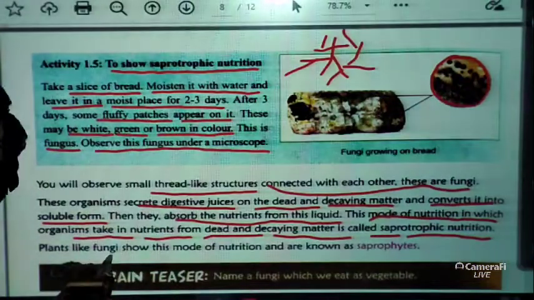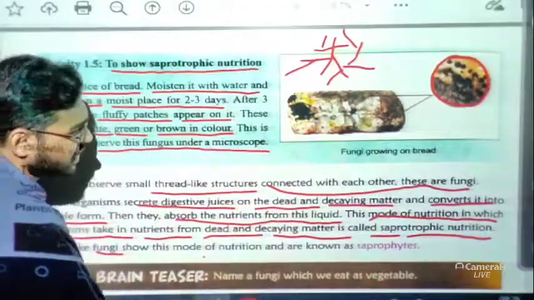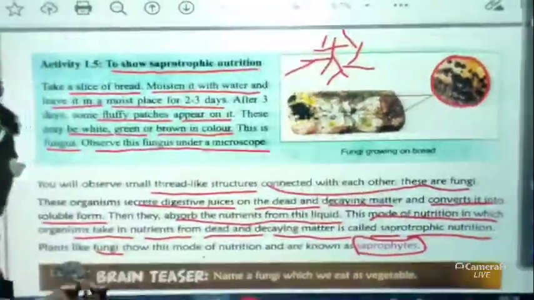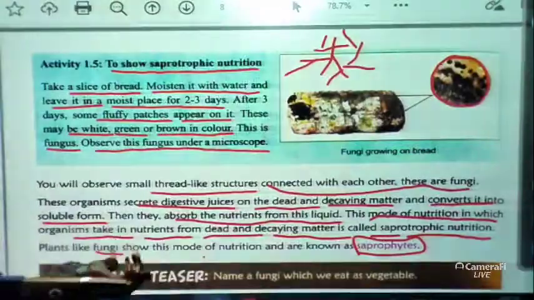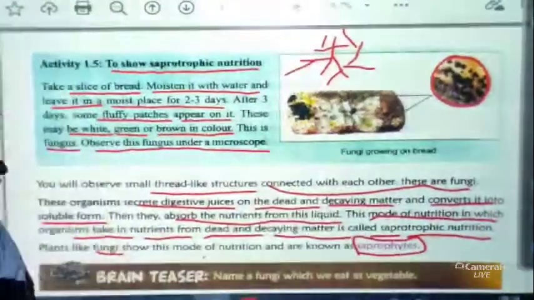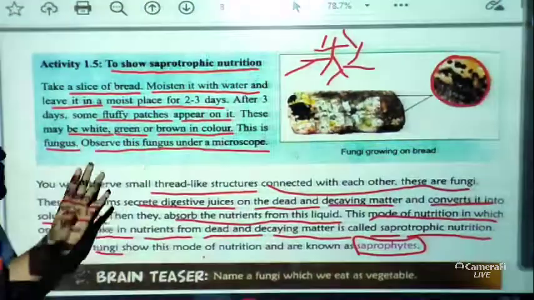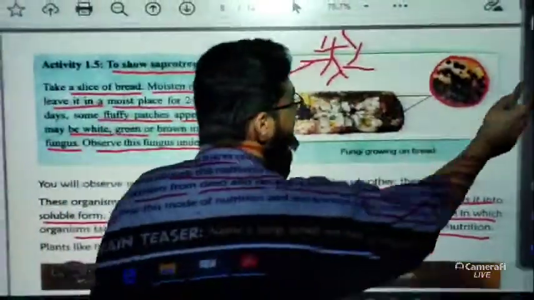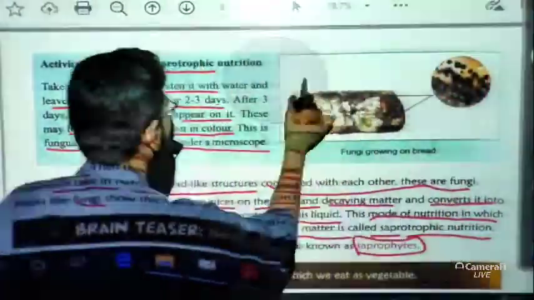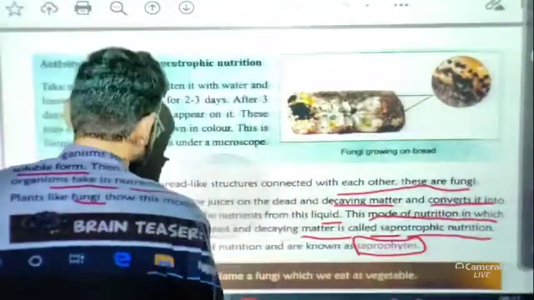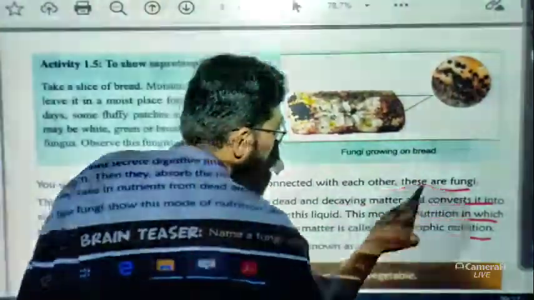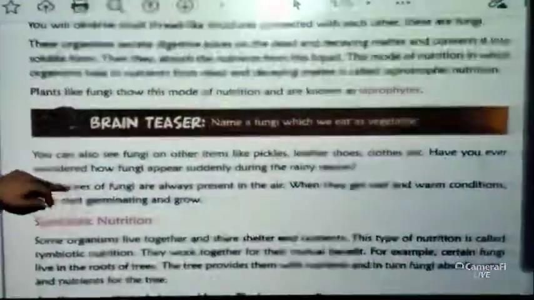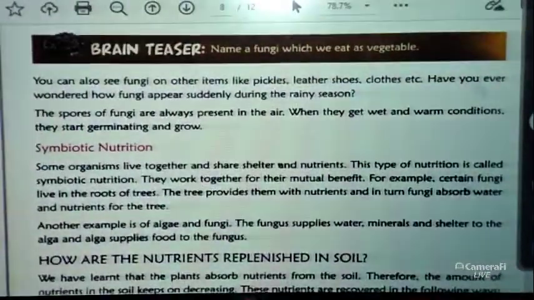Now plants like fungi that show this mode of nutrition are known as saprophytes. Basically, those plants which show this mode of nutrition, we call them saprophytes. So these are our 3 kinds of nutrition. We have covered the 3 kinds of heterotrophic nutrition. Now let us discuss the last kind.